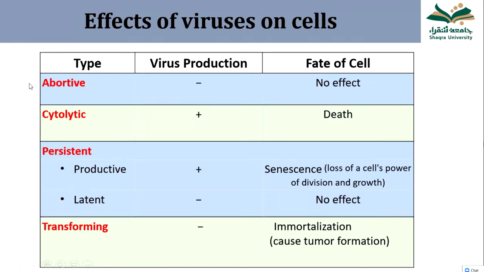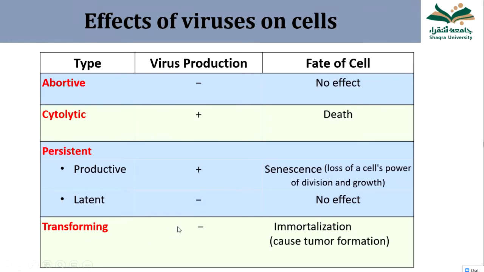Persistence means the virus is inside the cell, multiplying, remaining for a very long time and does not cause a significant effect on the cell. So persistence is of two types. One is productive persistence, another is latent. In productive persistence, the virus is multiplying within the cell, but at a very low level. In latent persistence, there is no multiplication of the viruses. In latent persistence, there is no effect on the cell, but in productive persistence, the cells become senescent, meaning they lose the power to divide and grow.